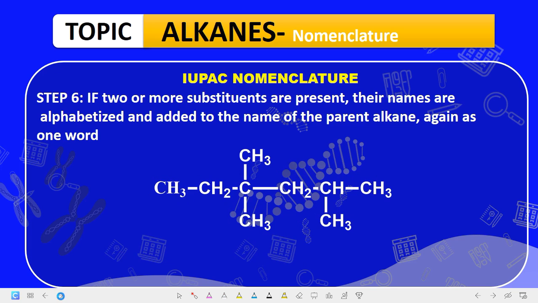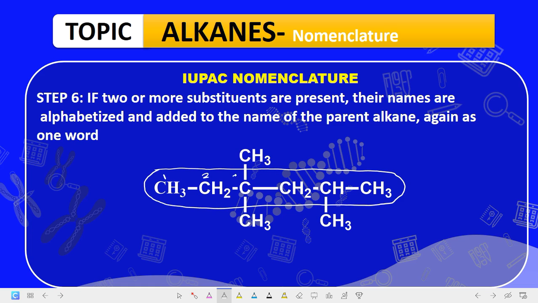Let's name another compound. Now, what if you have something like this? How do you name it? First of all, let's identify our longest continuous chain. The longest continuous is usually this straight chain, okay? You have it as 1, 2, 3, 4, 5, and what? 6. Why, if you number from this way, you have the first substituent at what? 2. This is 1, 2, 3, 4, 5, 6.